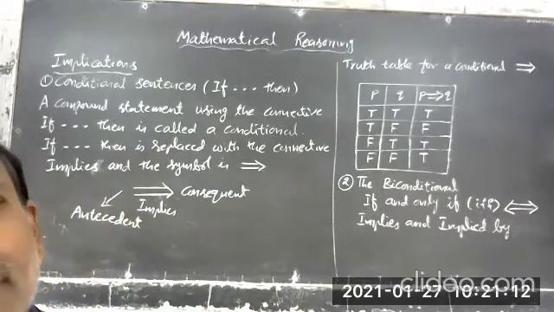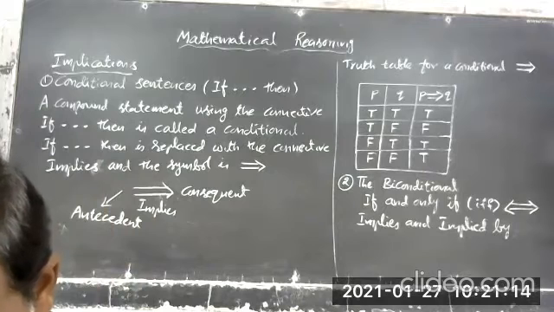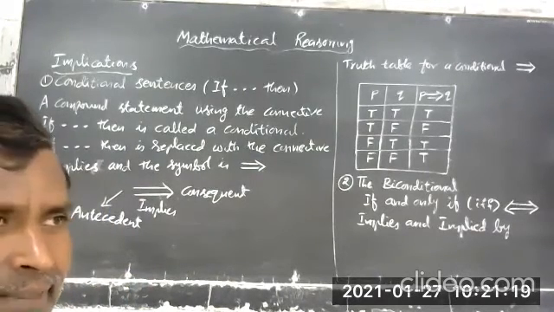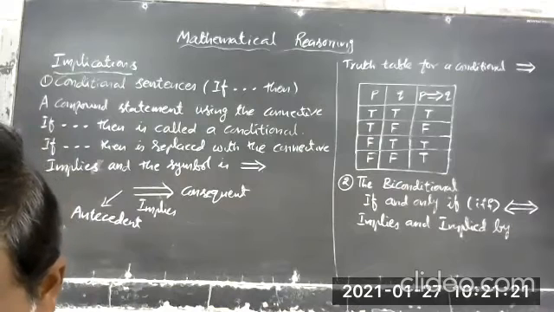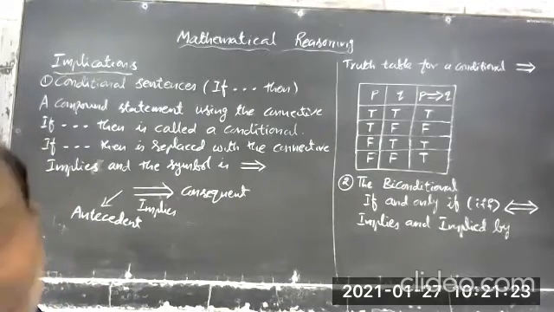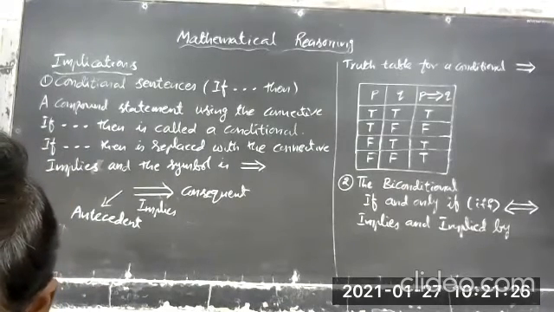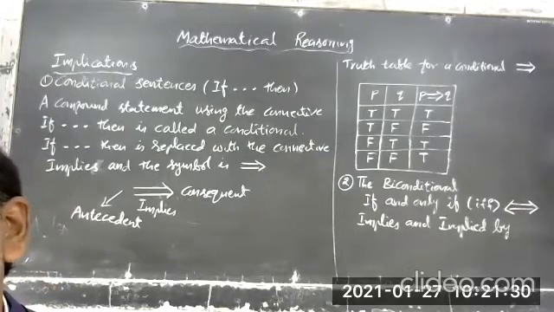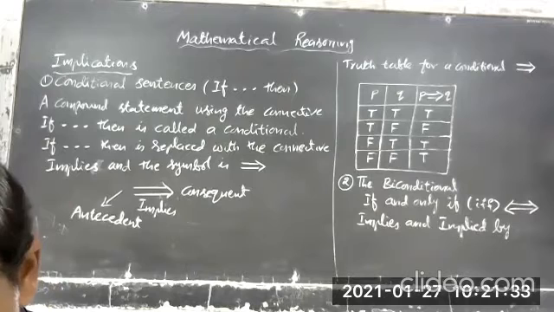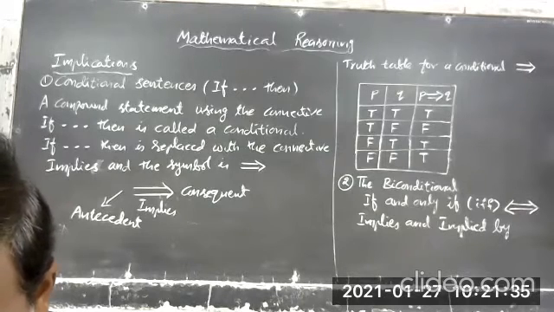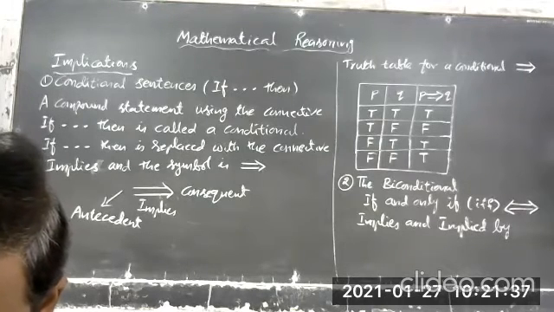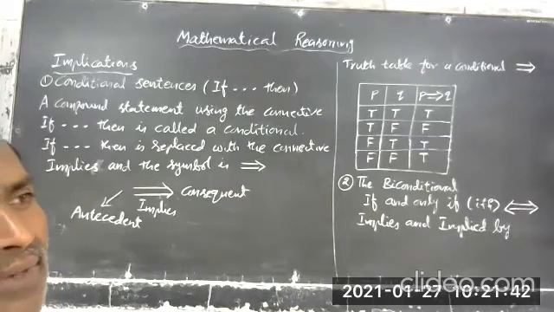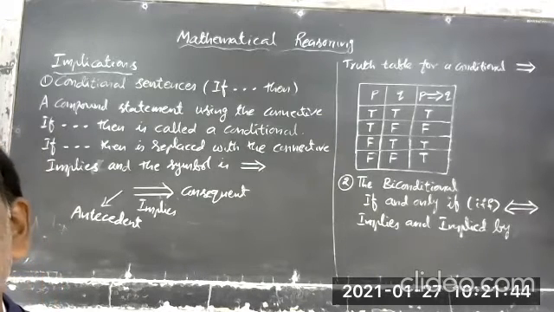Let us represent the sentence, the husband gets a promotion, by P. And Q is the sentence, the husband takes his wife on a foreign tour. P and Q are defined. If he gets the promotion and takes his wife on a foreign tour, obviously he is a good husband, a good man.